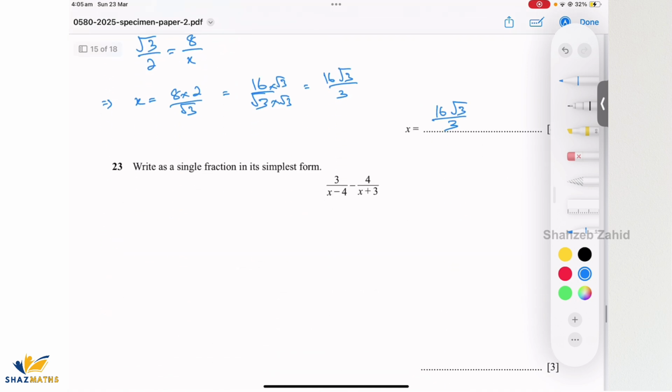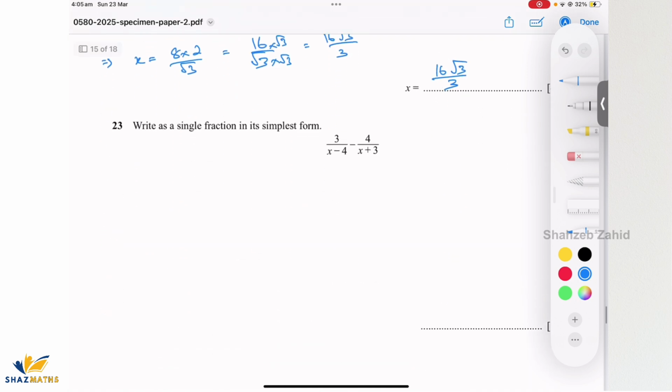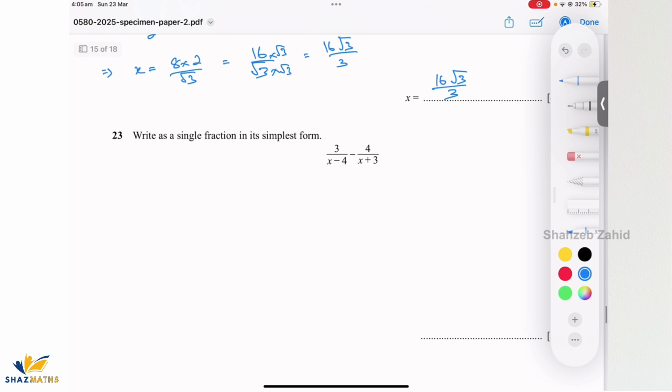Okay, write as a single fraction. It's in its simplest form. It's basic algebra. We just have to take the LCM. So the LCM would be x minus 4 times x plus 3, right? So I'm just doing it directly by multiplying the numerator by x plus 3, and for this one it's going to be multiplied by x minus 4, whole over x minus 4 times x plus 3.